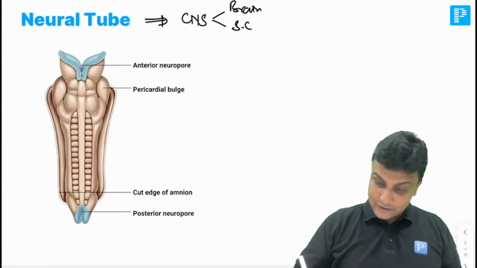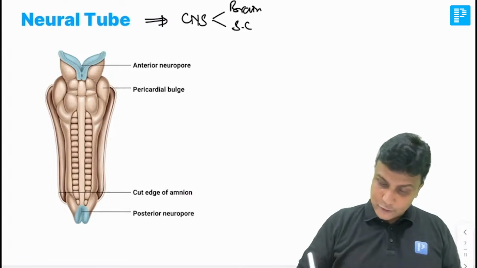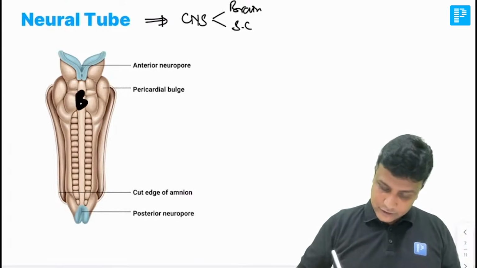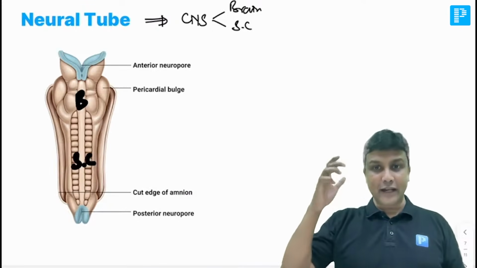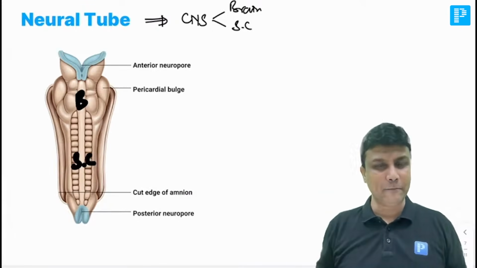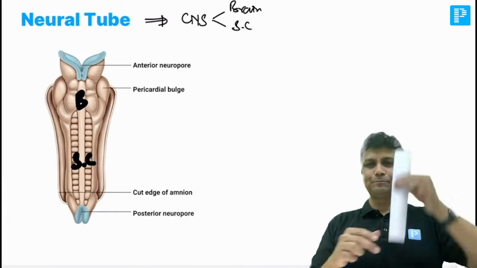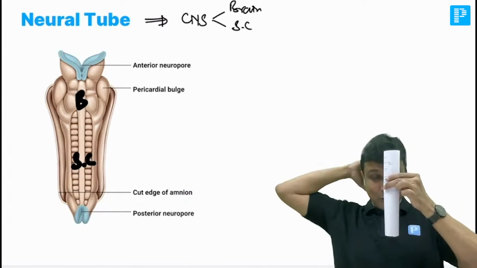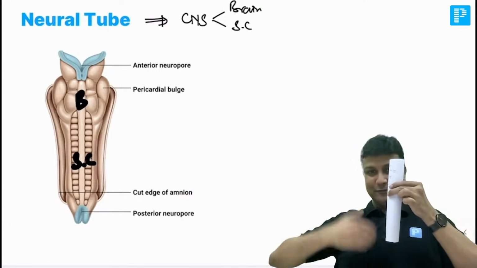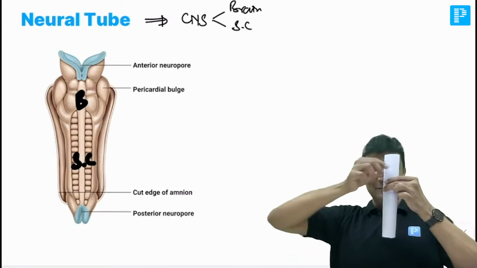Okay. That means the upper part, it is going to form your brain here, and the lower part, it is going to form the spinal cord here. So the upper part is going to form the brain and the lower part is going to form the spinal cord. Now tell me, suppose I am an embryo. This is the neural tube present over here. Neural tube is going to form my brain and the spinal cord. Fine. Brain and the spinal cord.